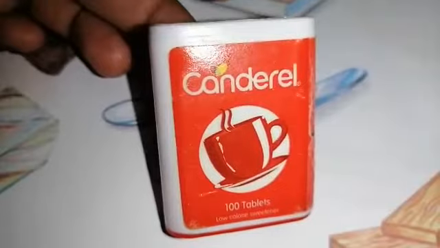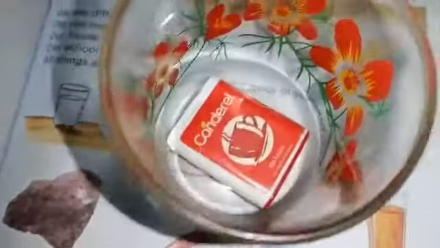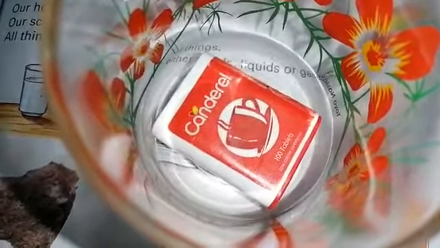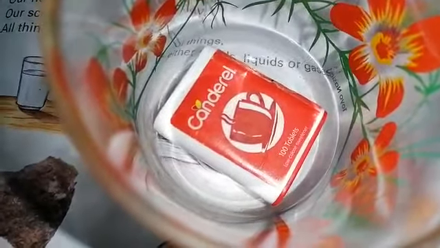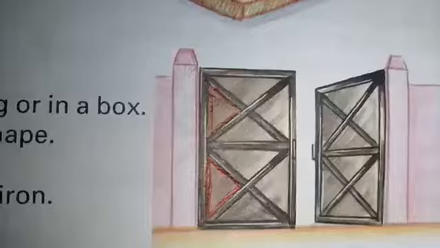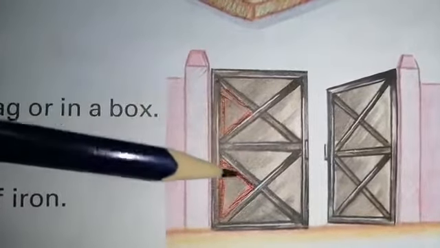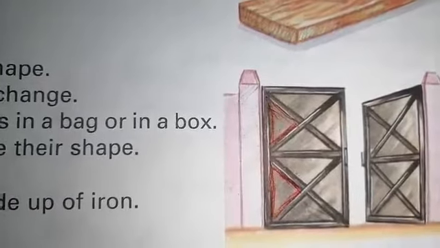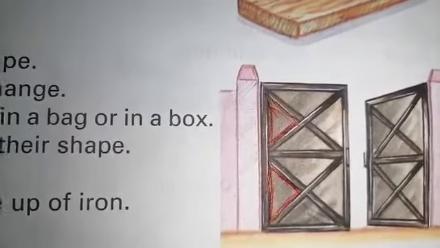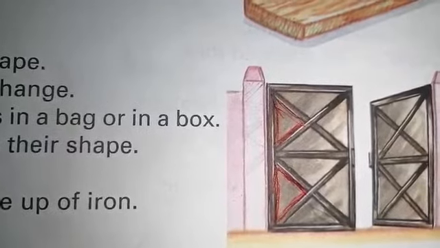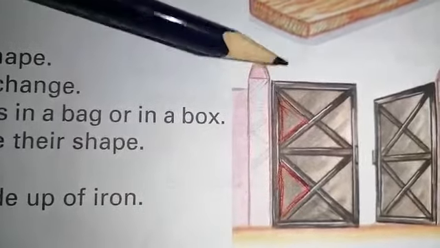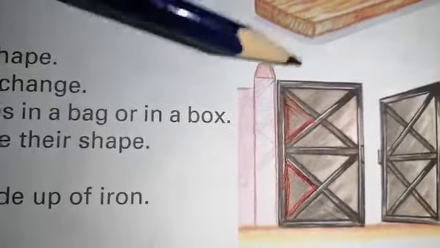But if we put it in a glass, as you can see, look at the candle. It does not change its shape because solids have definite shape, size, and volume. Even the school gate is made up of iron, and iron is a solid thing. So what do we get to know about solids? That solids have definite shape, volume, and size, and they do not change their shape.